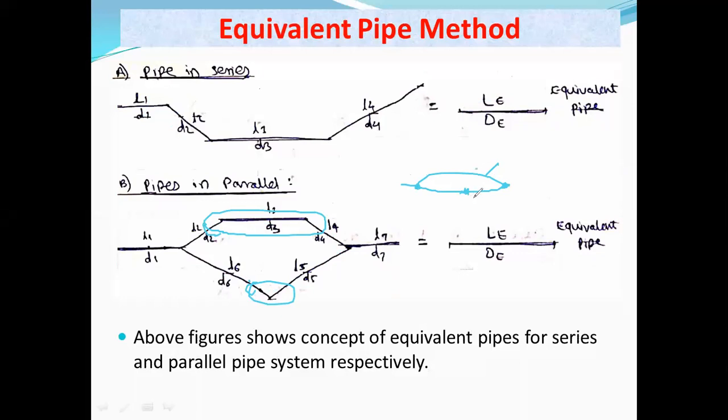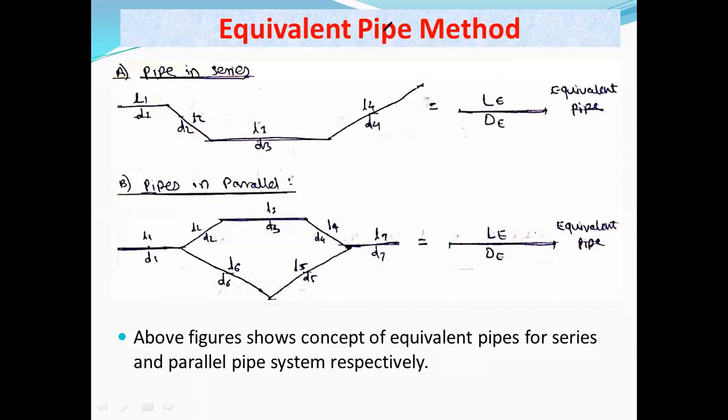Now these two pipes are in parallel. Again, we use this equivalent pipe method, and we convert these two parallel pipes into a single pipe, which is called the equivalent pipe. So this figure shows the concept of equivalent pipe for the series and parallel pipe systems respectively. Have you understood the equivalent pipe method concept?